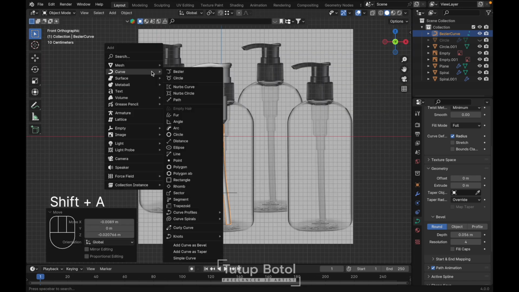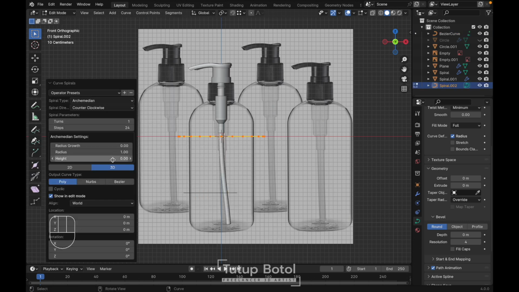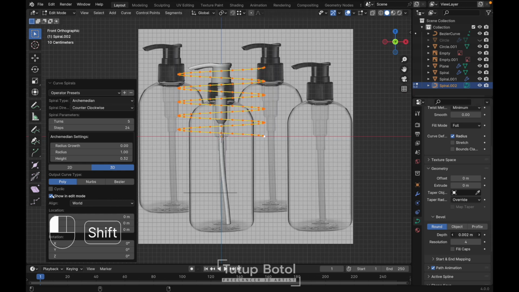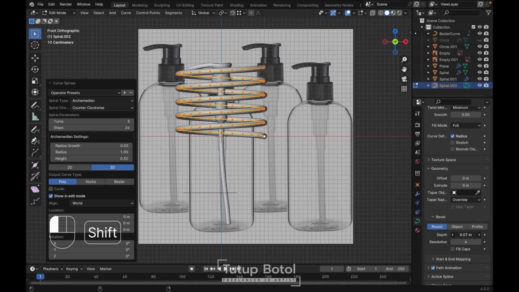Okay, press Shift A again, curve, spiral, Archimedean. For this time, let's create probably 3 and the height. Let's make it something like this. Maybe 5, okay? Then we're just gonna press the depth like this. It's gonna be the spring.